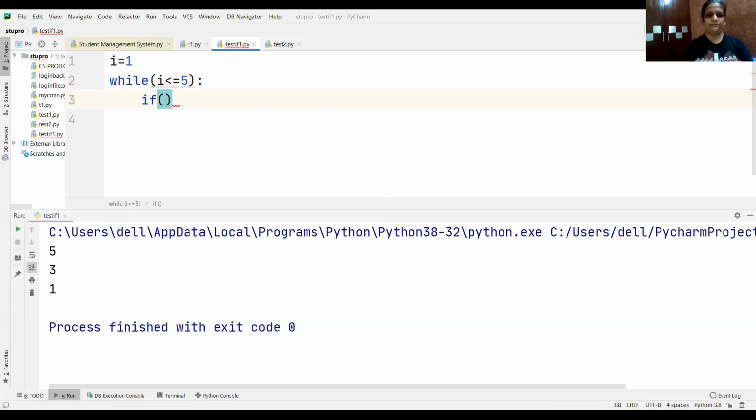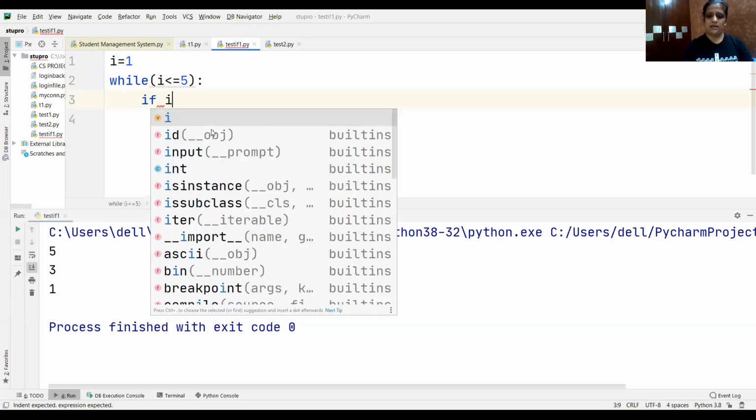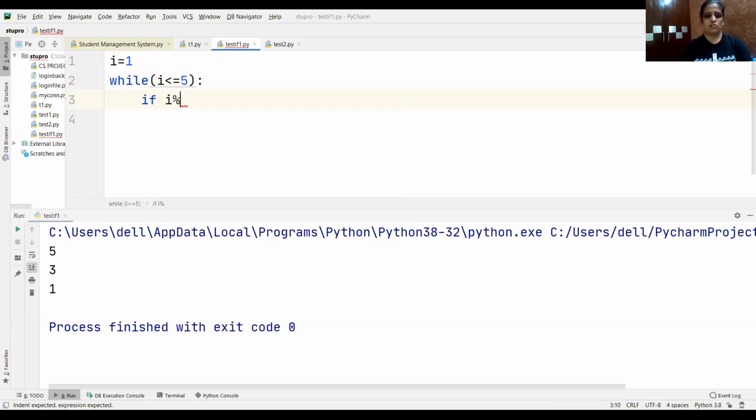I'll write it here. It's up to you whether you want to put brackets or not. If you don't want, you cannot. ठीक है. I modulus 2 equals to 0. This is what? Percentage sign. Modulus operator. I told you in relational operators, this symbol is used to check the remainder.